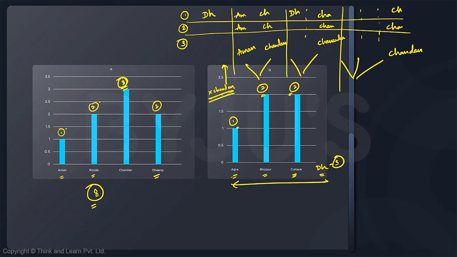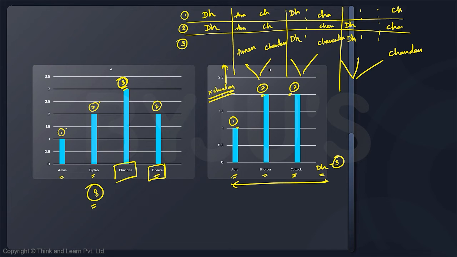This is one case. Second case, I will say Dheeraj is here and Dheeraj is, let's say, here. And third case, I will say Dheeraj is here and Dheeraj is here. These are the 3 cases possible. Now let's look at the remaining piece of information. Now Dheeraj is taken care of. I have marked both places of Dheeraj.